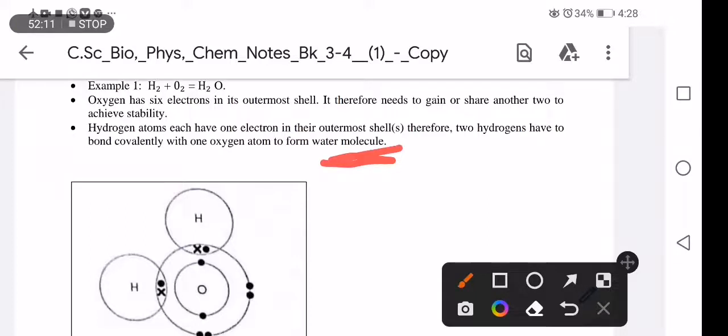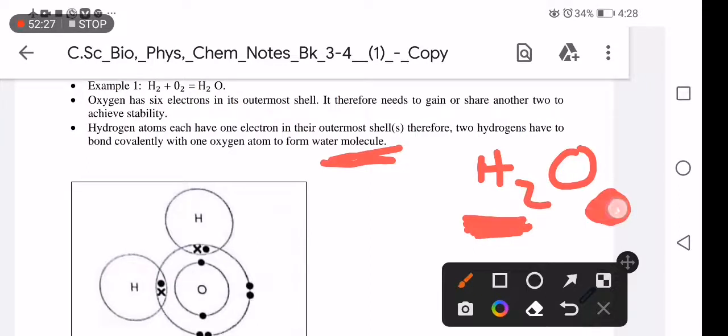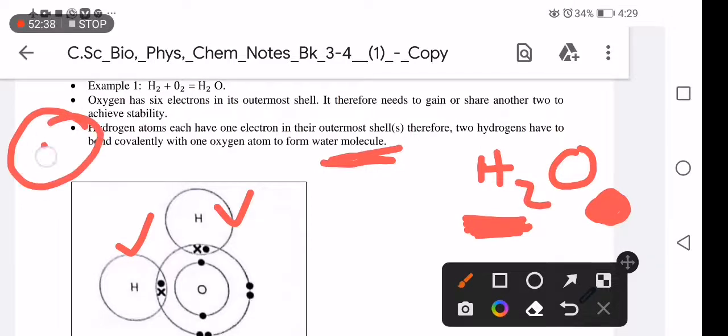All right. The formula for water is H2O, which means there are 2 atoms of hydrogen joined together with 1 atom of oxygen to give us water. So for the electron configuration, hydrogen has 1 electron, and that 1 electron is donated.